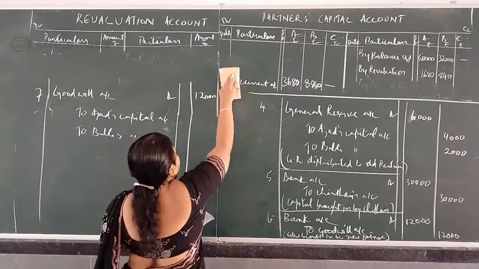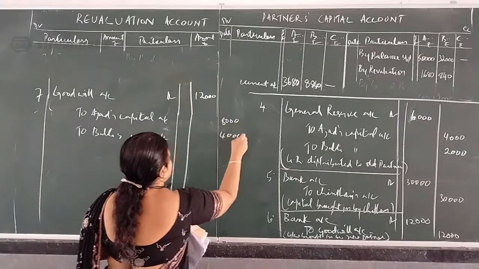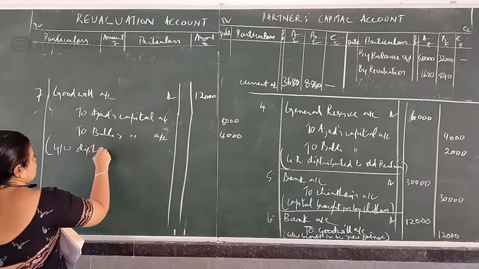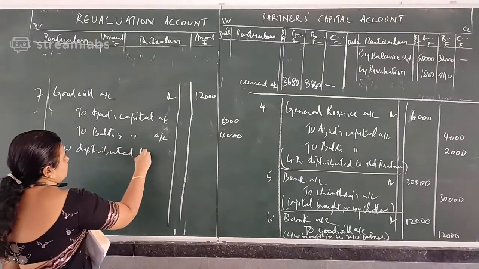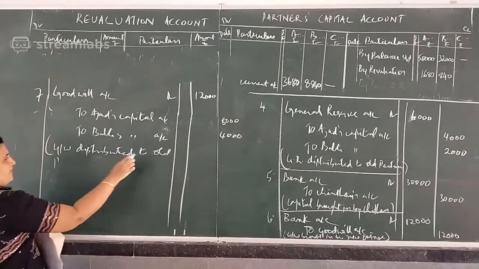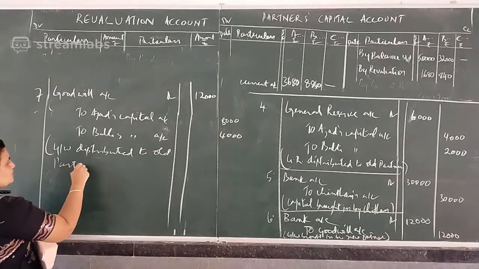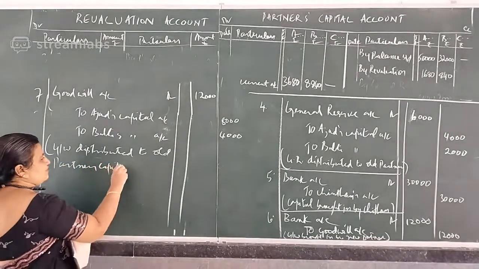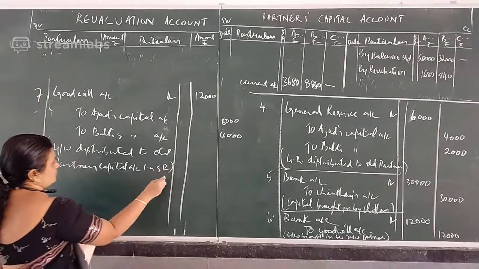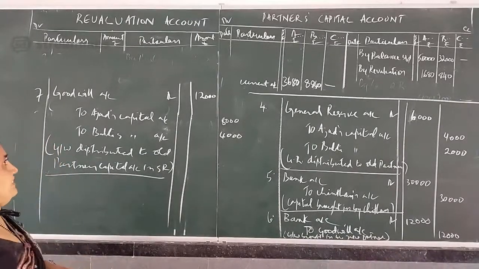We have distributed in 8,000 and 4,000, sacrifice ratio. Narration, goodwill distributed to old partners. For our understanding you write old partners capital account in sacrifice ratio. Okay, that is entry number 7.